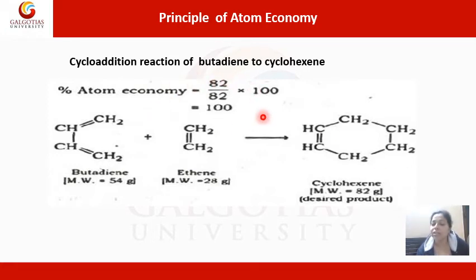So another reaction in chemistry that is considered to be environmentally viable and green is an addition reaction. Any kind of addition reaction in chemistry is environmentally viable because the percentage atom economy is 100, as all the atoms of the reactant are successfully incorporated into the desired product without generating any byproduct. So that is the significance of atom economy. It states whether a particular reaction in chemistry is environmentally viable or not. And if it is environmentally viable, we term that particular reaction a green reaction.